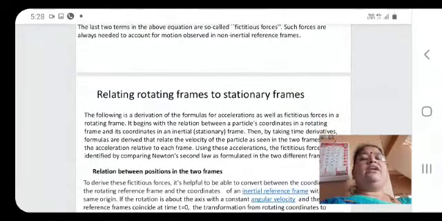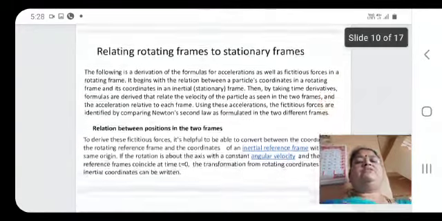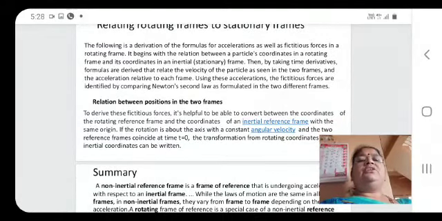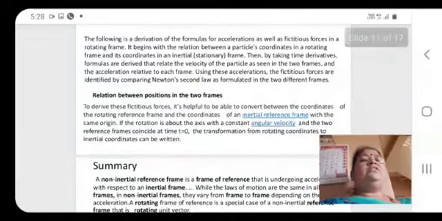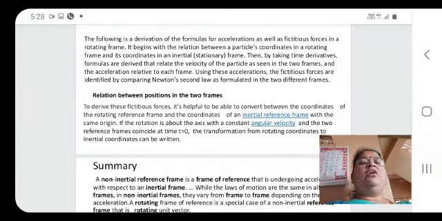Now we are going to relate rotating frames to stationary frames. To derive the fictitious forces, it is helpful to be able to convert between the coordinates of the rotating reference frame and the coordinates of an inertial reference frame with the same origin.